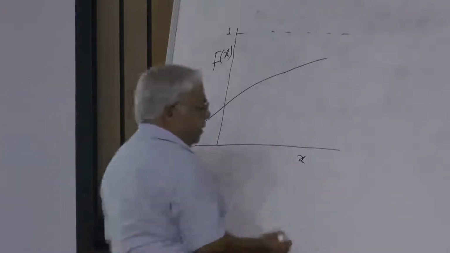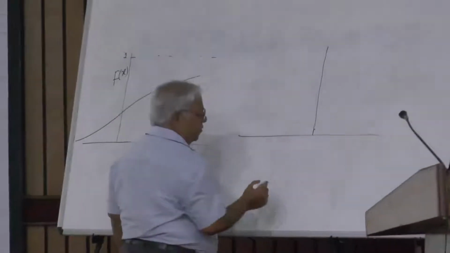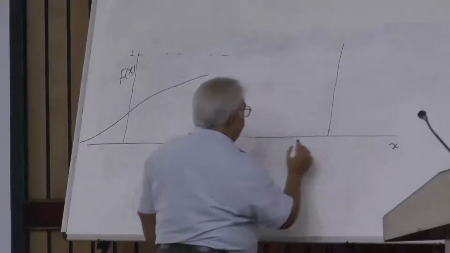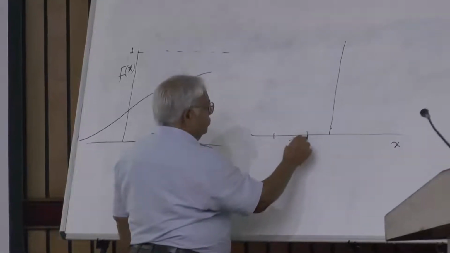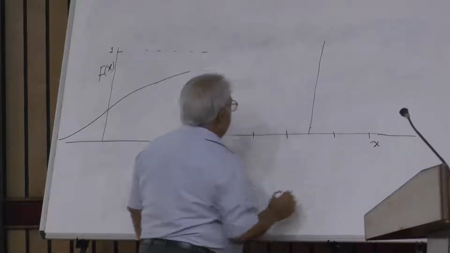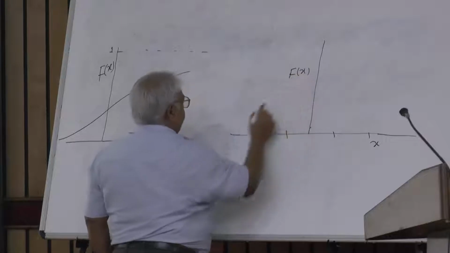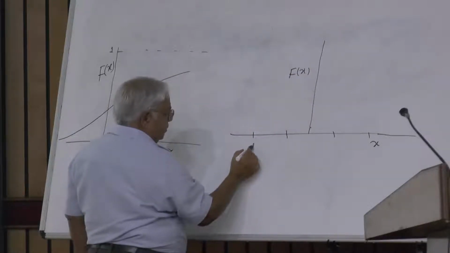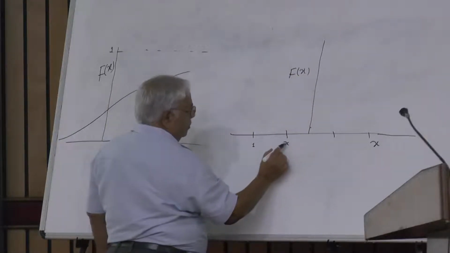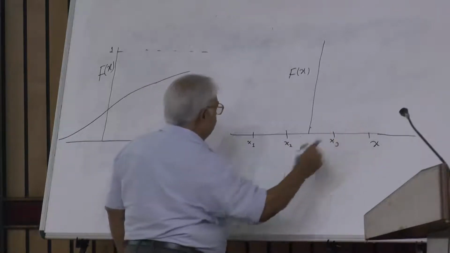If x is discrete, in that case, the distribution function will have the following shape. This is x, and let us say these are the values that capital X is allowed to assume: x1, x2, x3 and so on.